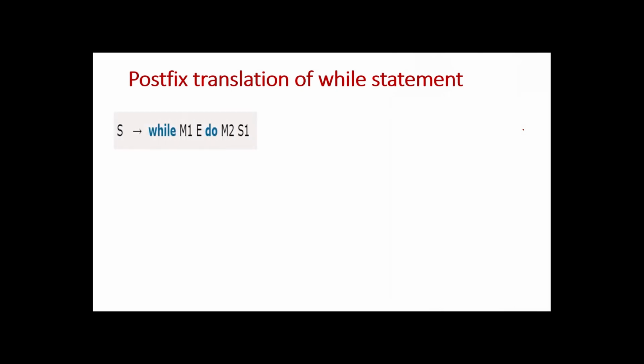So the production is S gives while M1 E do M2 S1. This can be factored as S gives C S1, and C is what? C is equal to W E do, where W is nothing but while. So simply I am just factoring the order of the evaluation of the expression present in the left hand side.